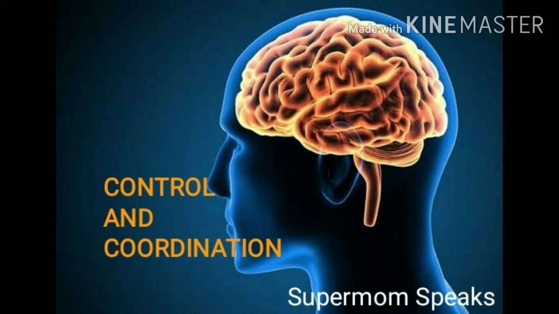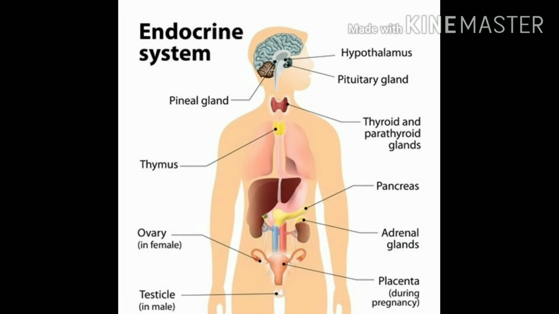Today we are going to do the chapter Control and Coordination, class 10th, part A. Control and coordination means we have to control our body, our reflex actions, all the motions of our body, either voluntary or involuntary, and how they coordinate. If they are involuntary, then how they work, we will do in detail. In human beings, it takes place through the nervous system and the endocrine system that produces hormones.